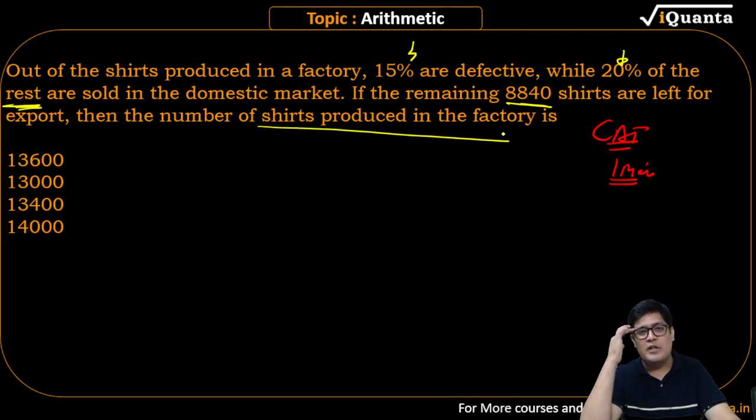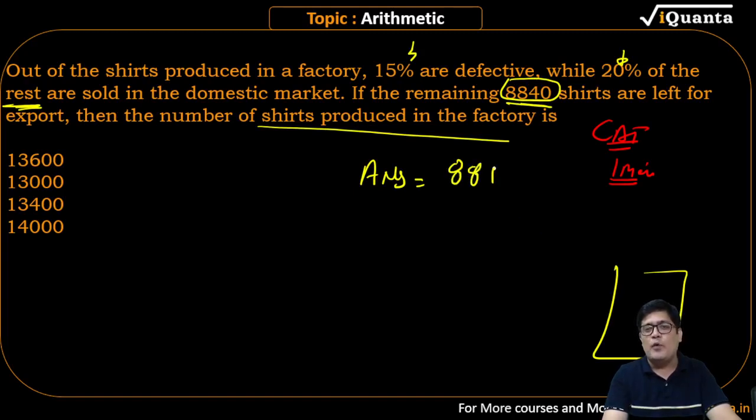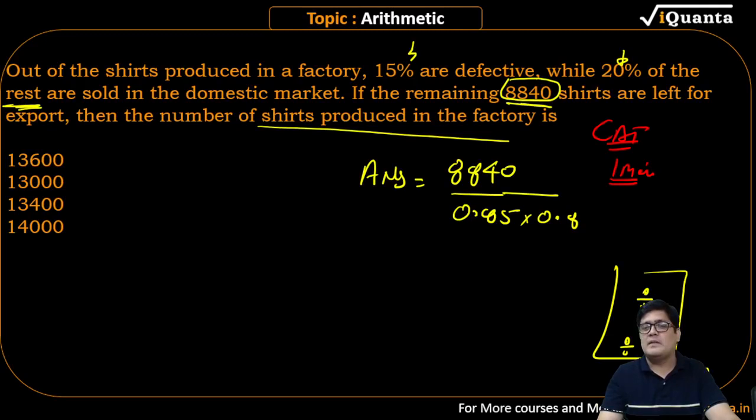So I'm performing some calculation in my mind. 15% are gone, 85% remain. 20% are gone, 80% remain. So this value is 85% and 80% of the total. Listen to this. This is going to be my answer. I will start the calculator. I will type in 8840. I will press the divide button. I will divide this by 0.85. I will press equal to. Then again I will press divide and divide the result by 0.8, and press equal to. That is my answer.